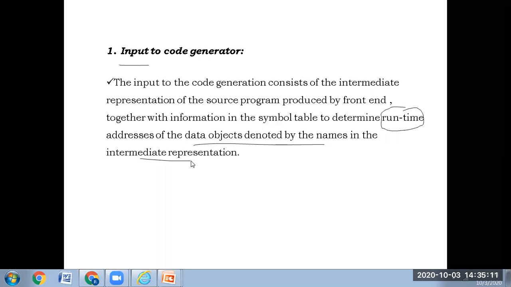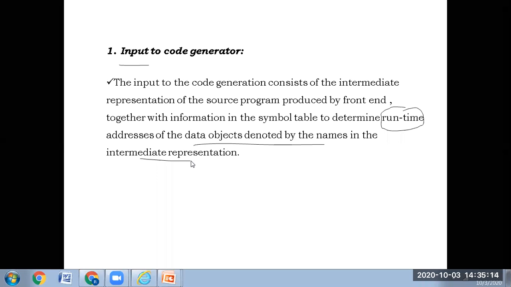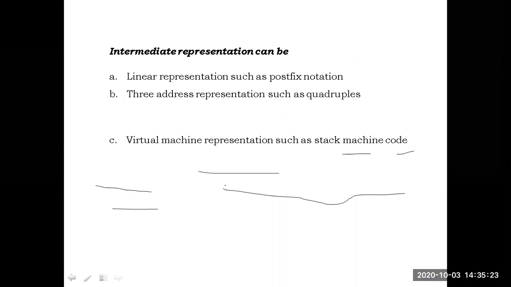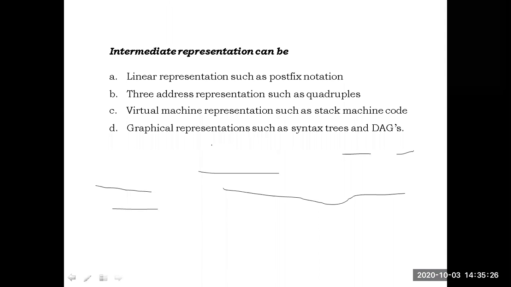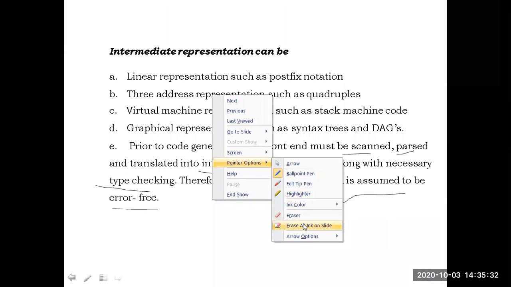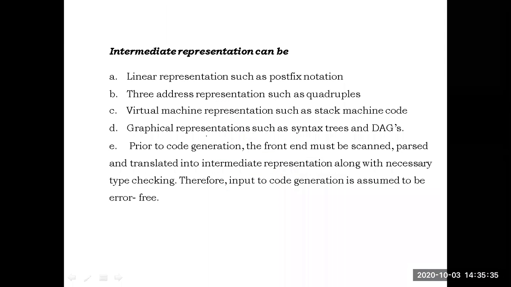Related to the code generator, one issue is related to input. Generally, the input will be given in 4 different forms. The input representation is in 4 different forms, which we have seen here: linear representation, 3-address representation, virtual machine representation, graphical representation. Okay. Whatever the representation, before the intermediate code is given to the code generation, it must be verified and the code must be error free. There should not be any errors in the intermediate code before giving it to the code generator. That is the first point related to issues of the code generator.